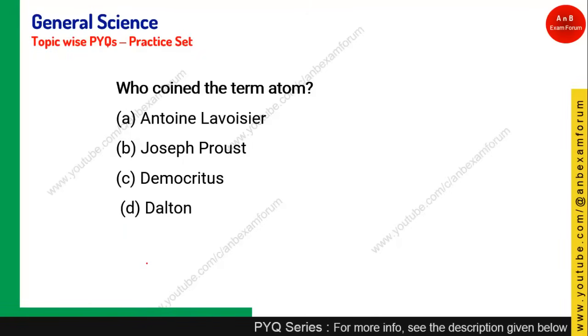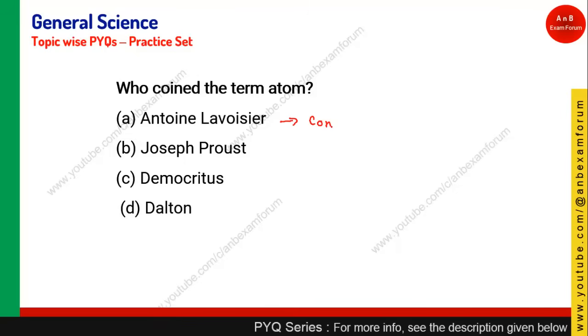Who coined the term atom? The options are Antonio Lavoisier, Joseph Proust, Democritus and Dalton. All of these personalities are related to atomic theory. As you know, Antonio Lavoisier, who is also known as the father of modern chemistry, proposed the law of conservation of mass.